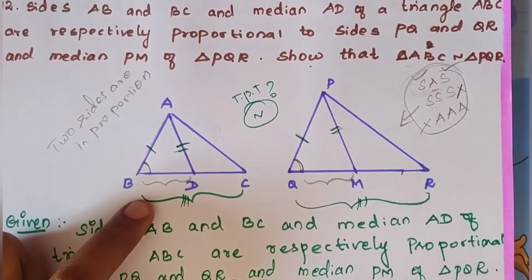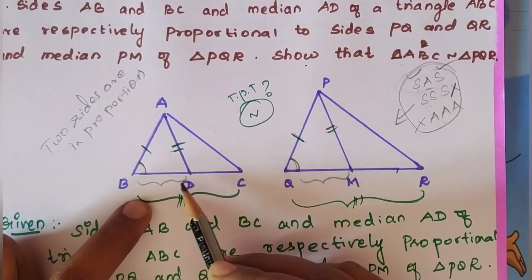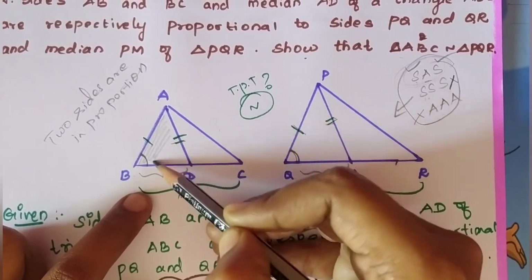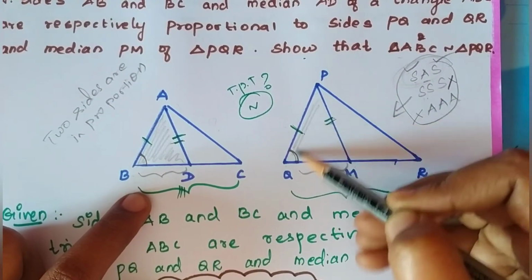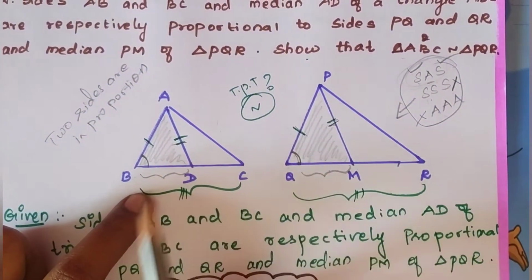Angle B, angle Q, then we can tell that both are equal. So we have to prove that this triangle and this triangle are similar.